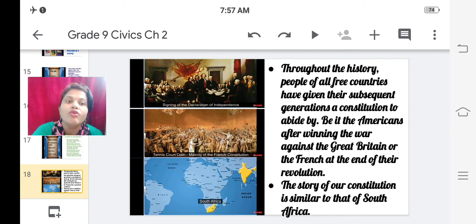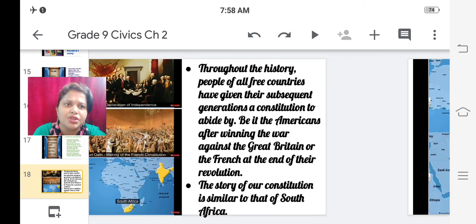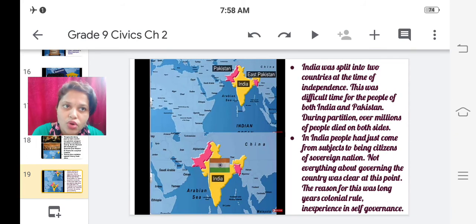The story of our constitution is similar to that of South Africa. Our India's history also resembles the South Africans' to a certain extent. In what ways are we similar to South Africa? Both these countries, India and South Africa, were ruled by white people, we can call them British, Europeans. They ruled over us, and the torture they did was common to both.